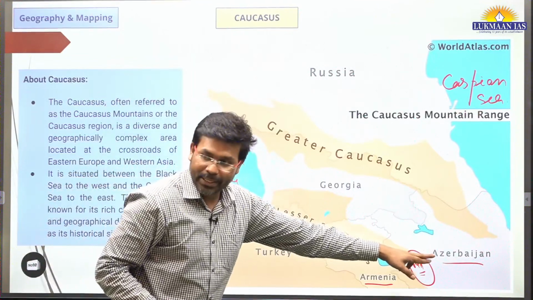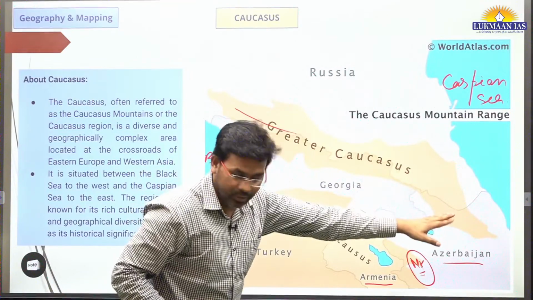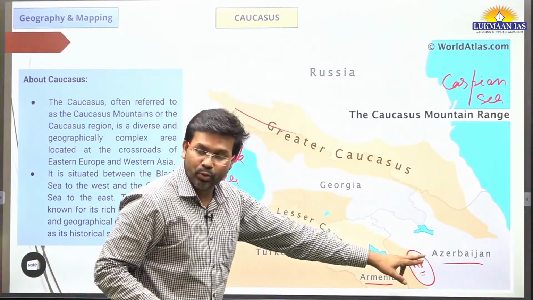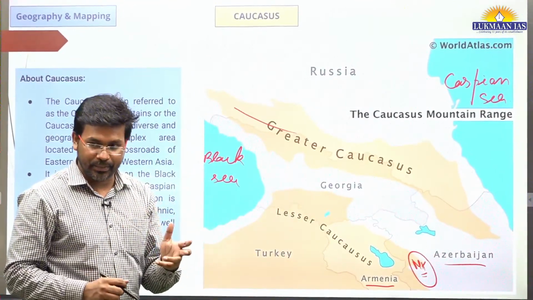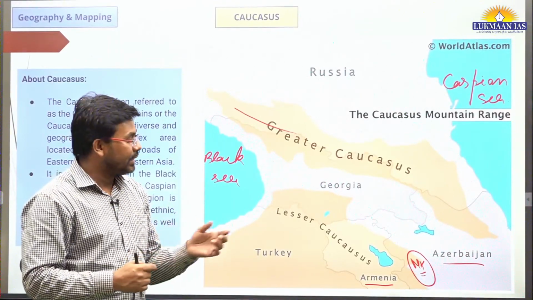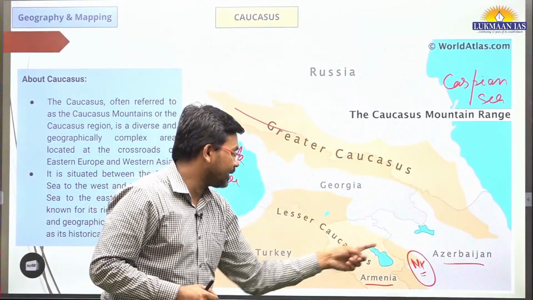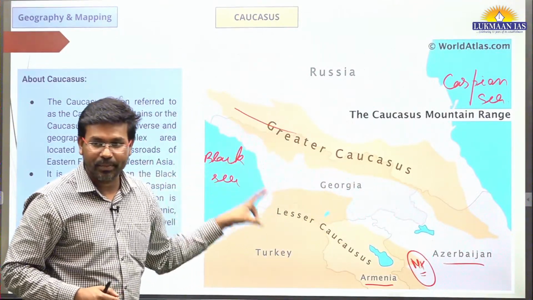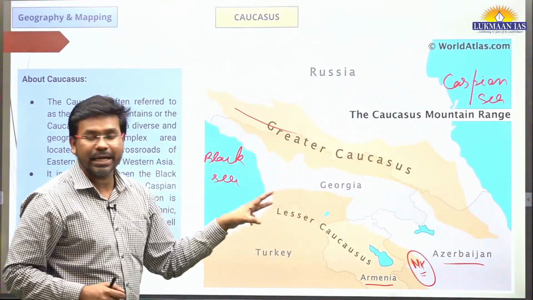Greater Caucasus extends to Azerbaijan also, and the Lesser Caucasus also extends to Azerbaijan. So Azerbaijan, which is in conflict with Armenia, has mountain ranges from Greater as well as Lesser Caucasus. However, in Armenia we have Lesser Caucasus only.